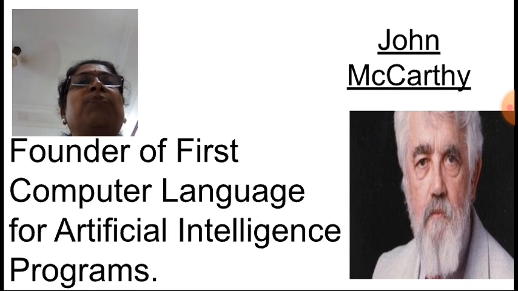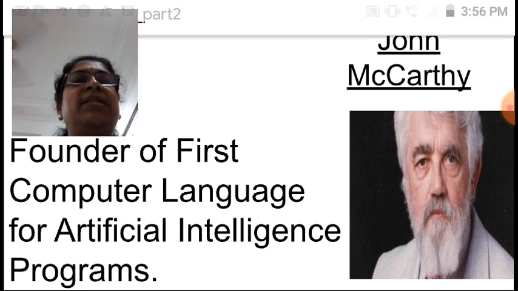That is called LISP. What it is called? LISP. Now whenever you go out, just keep your eyes open and try to find out wherever this artificial intelligence is used.